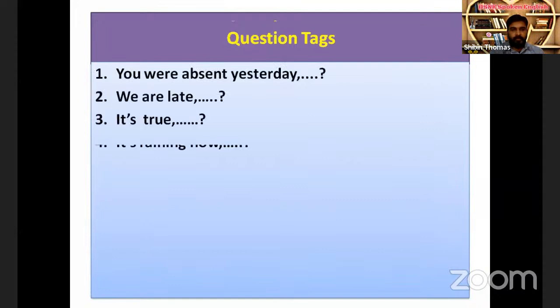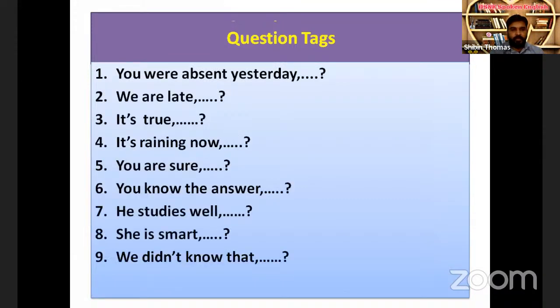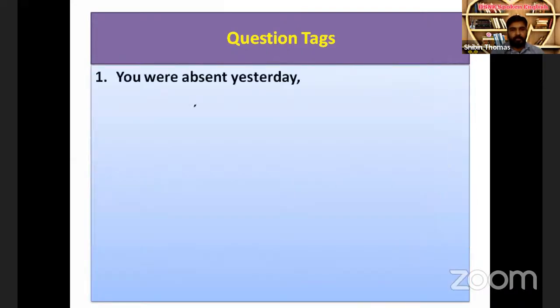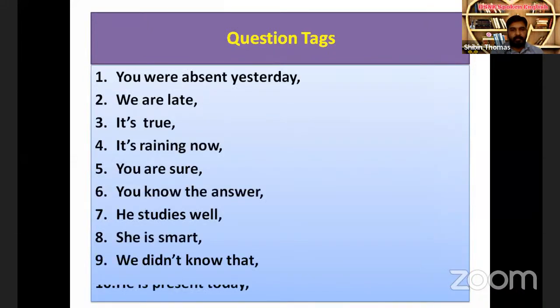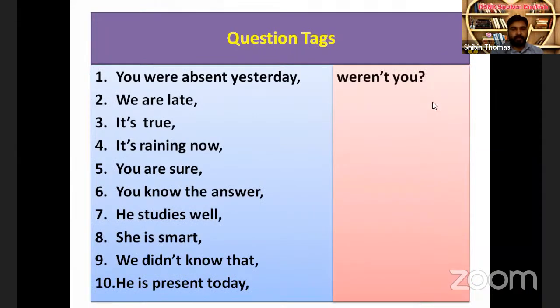You can see some questions here. Try to find out the tag for these questions. You were absent yesterday. The auxiliary verb is were, the opposite of were is weren't, and the answer is "weren't you." Remember, after the sentence we have to use a comma, then the tag must begin with a small letter, not a capital letter. Then at last, there should be a question mark.